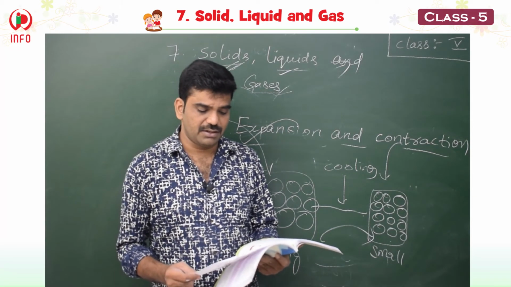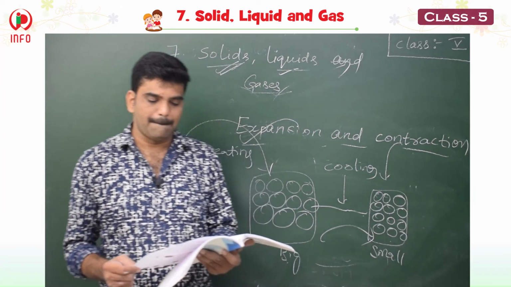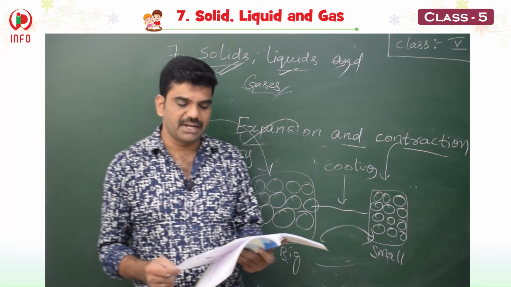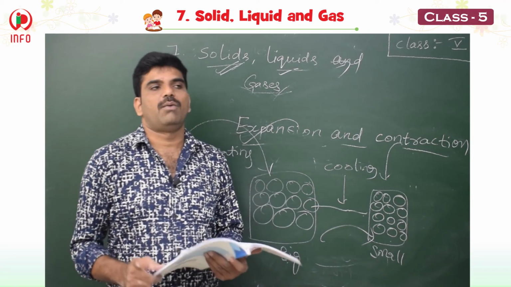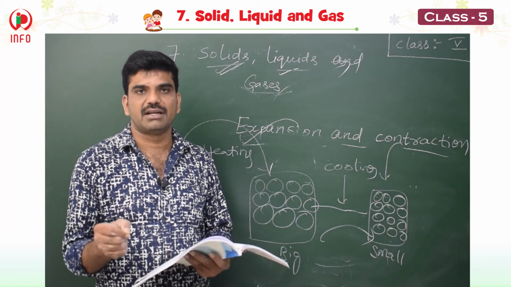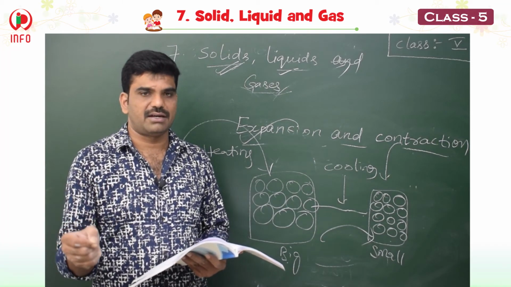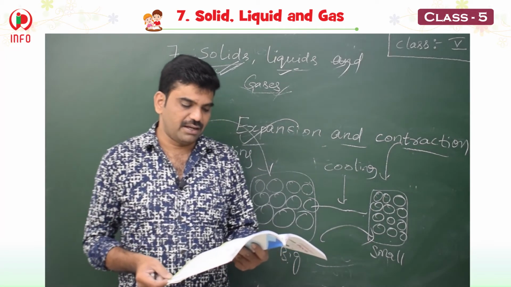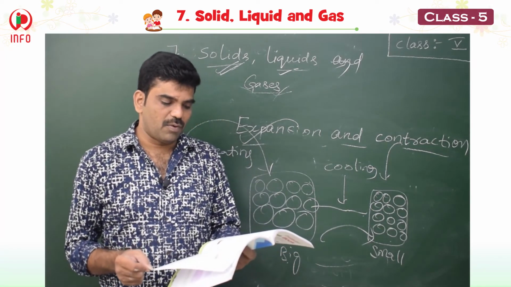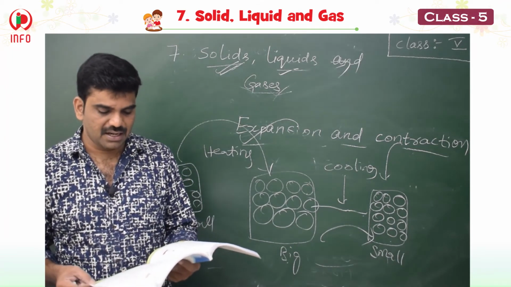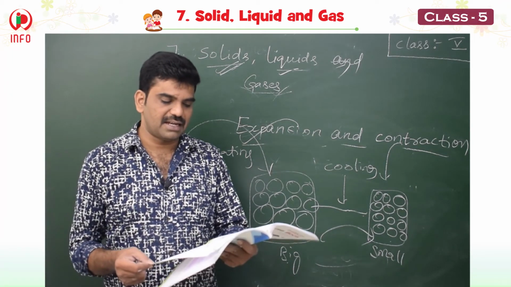Children, you see that fish breathe in the oxygen dissolved in water. Fish is an aquatic animal. Aquatic means, children, which lives inside the water. It takes the oxygen. Next, when we boil water, bubbles will be formed on the sides of the vessels. These are the bubbles of gases.